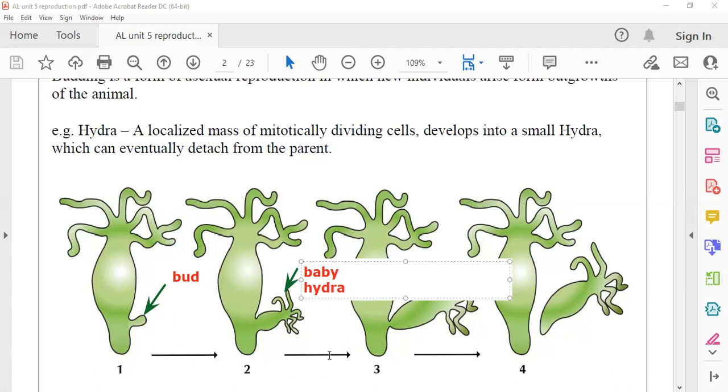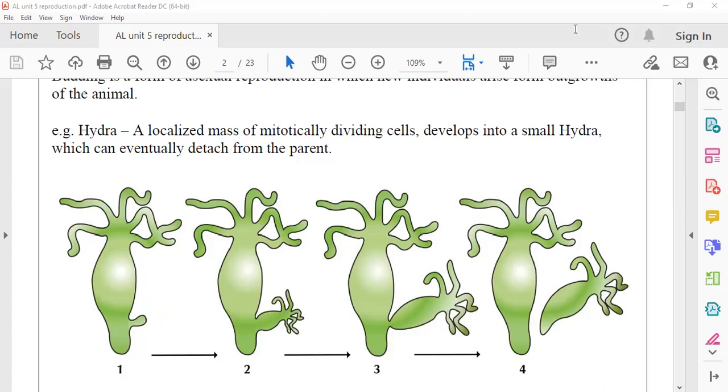So gradually it grows up. Ultimately, it detaches from the mother, and thereafter it is an independent individual. It can continue its life. So that is budding.